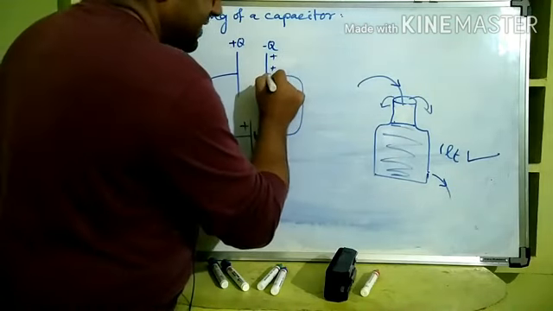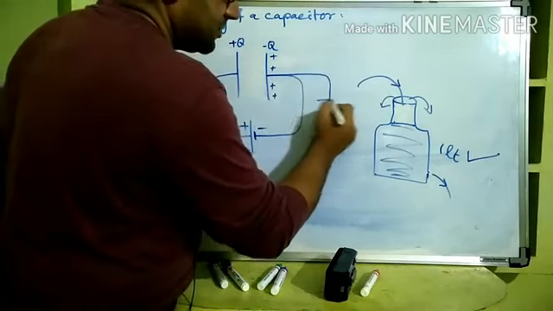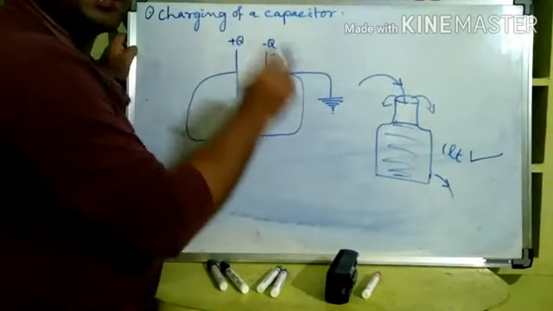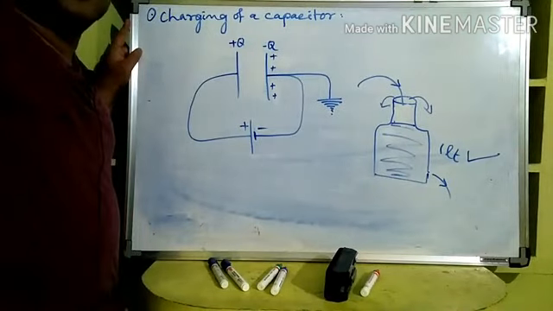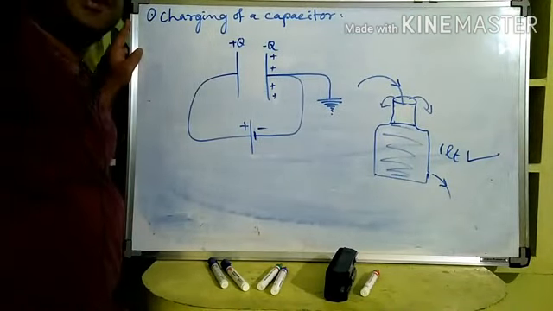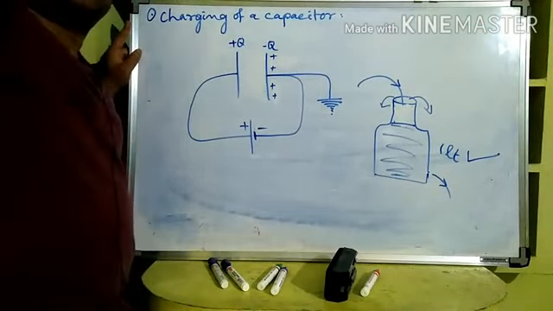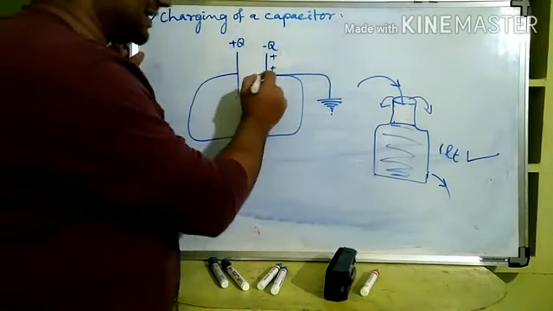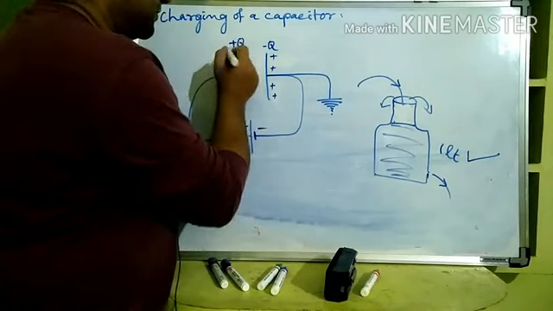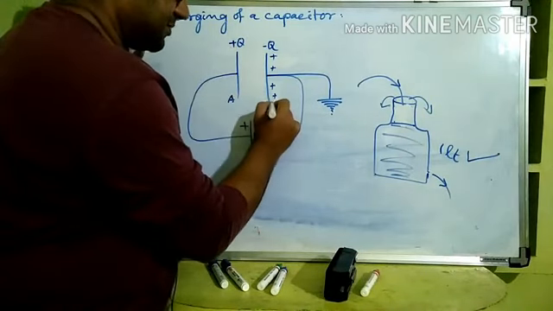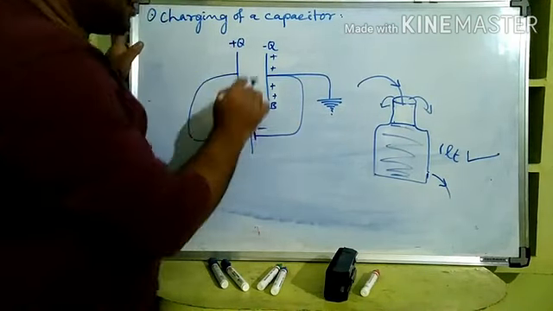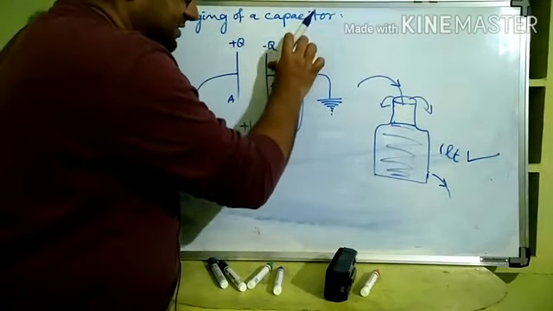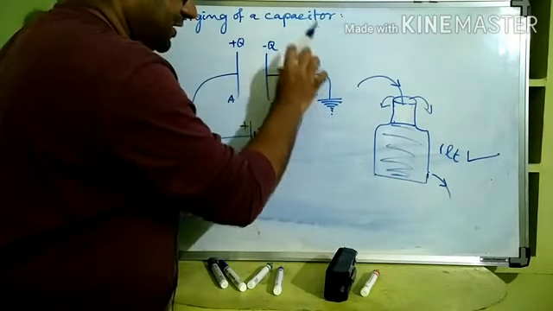However, this side will be connected to earth. This is the symbol for earth, the earthing symbol. You have heard of earthing, right? In every tall building there is a conductor and earthing, so that at times of lightning the charge goes to the earth through that. Let us name the plates A and B. So plate B is earthed. If it is earthed, all these charges flow into the earth.